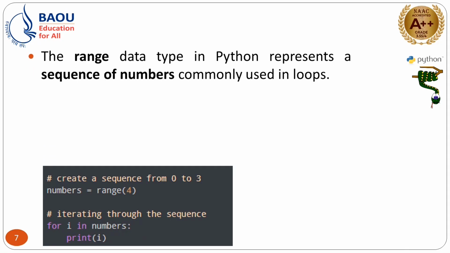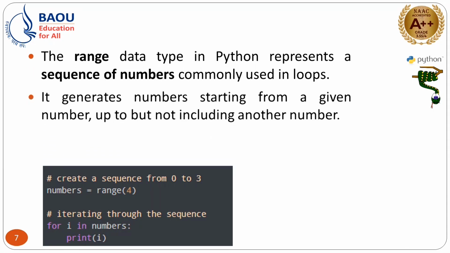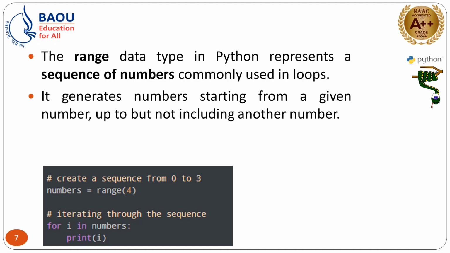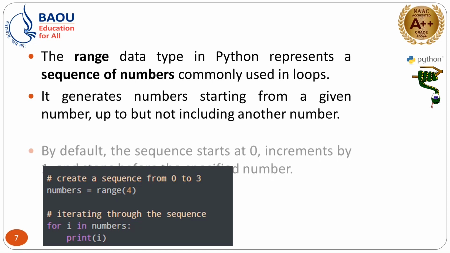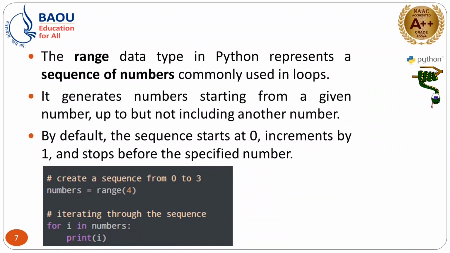Then the next example, that is range. As we have discussed in the previous two, the string, tuple and list are combinations of mixed types. You may use alphabets, you may use digits also, but here in the range you have to use numbers only, right. So it is a sequence of numbers. Generally it is used in loops in Python programming.